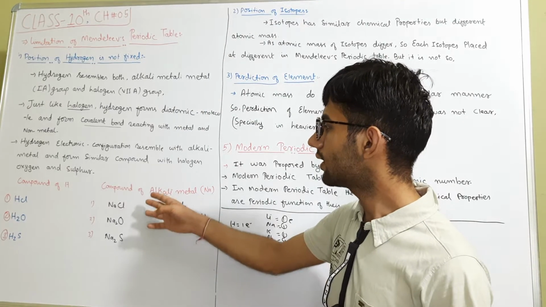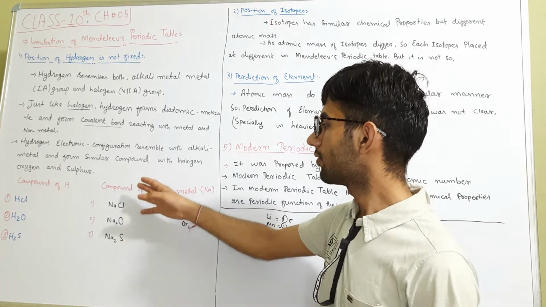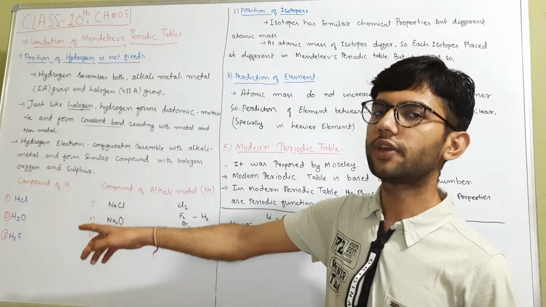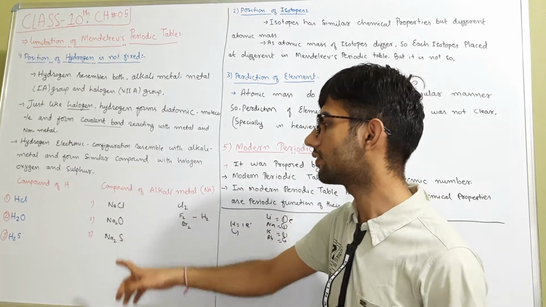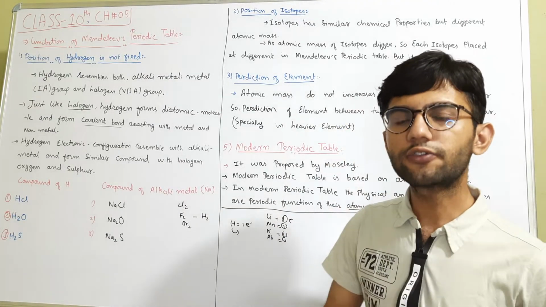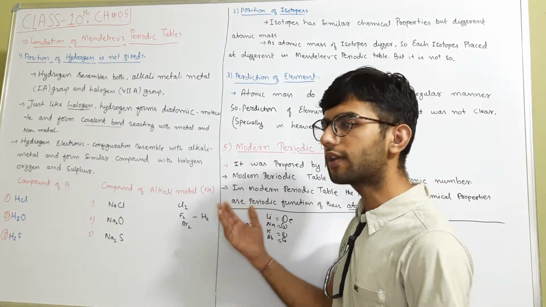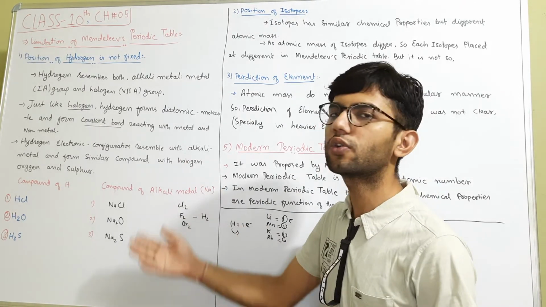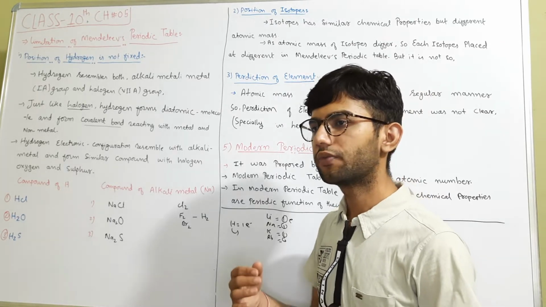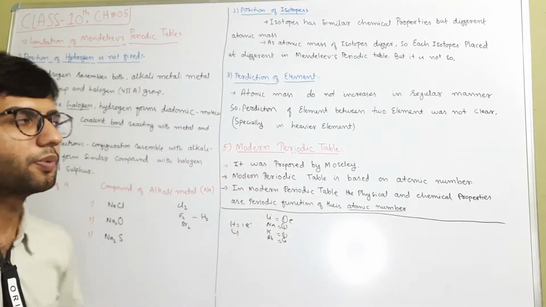Here we have noticed one thing, that there is a resemblance, something common between both of them: the way the first group elements combine with chlorine, oxygen, sulfur is the same way that hydrogen combines with chlorine, oxygen and sulfur. So these two properties give Mendeleev a tough time about where to put it, either into the first group or into the seventh group, the halogen group. There is no exact or explained answer toward the Mendeleev table. Hence, Mendeleev did not know where to put it.